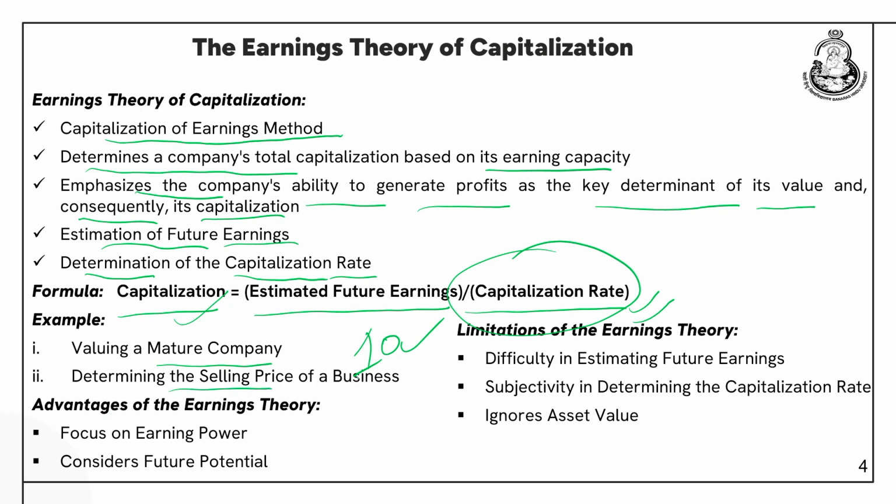Determining the selling price of a business. Now, in the event of liquidation or winding up of a company, the company can project the future earnings. On the basis of that, the selling price of a business can be calculated. The company can project the earnings and it can decide a proper capitalization rate and can find the suitable value of a business.